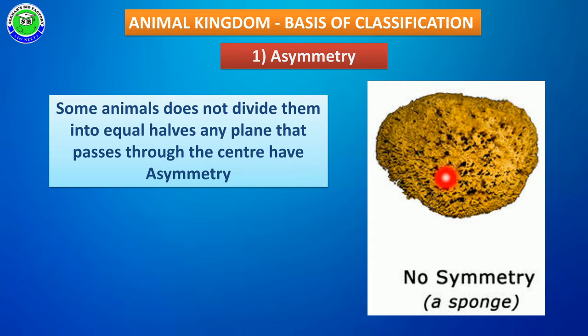Especially in sponges, it shows a cellular level of organization. Many cells are loosely present in their body, and it is not possible to divide sponges into two equal halves at any plane. At any plane, when we cut a sponge, we never get two equal halves. That type of symmetry is called asymmetry. The best example for asymmetry is sponges.